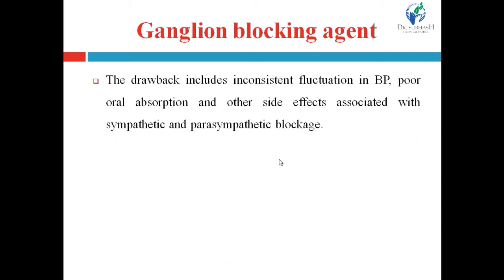Some drawbacks related to the use of ganglionic blocking agents include inconsistent fluctuation in blood pressure, poor oral absorption, and other side effects associated with sympathetic and parasympathetic blockage, because of the non-selectivity.